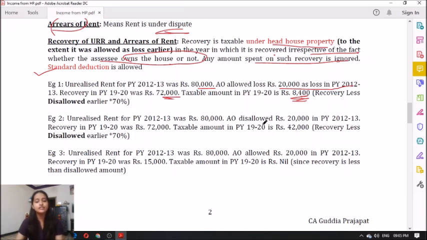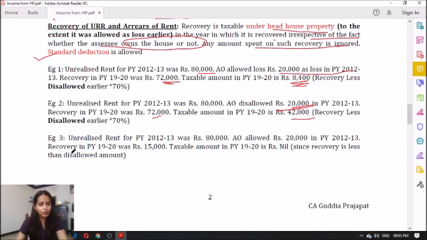Now, coming to question number 2: unrealized rent for 12-13 was 80,000. The assessing officer disallowed 20,000, which means he allowed 60k. And recovery in 19-20 was 72,000. Determine the taxable amount. Now in this case 80,000 minus disallowed amount 20,000 gives 60,000, less 30% standard deduction gives 42,000. Clear everyone? I hope everyone is clear.